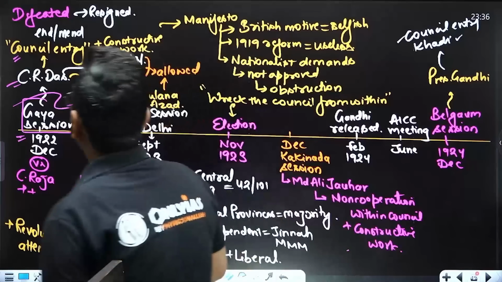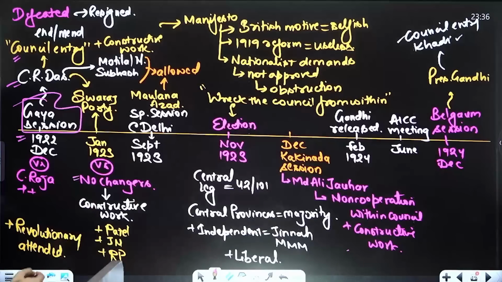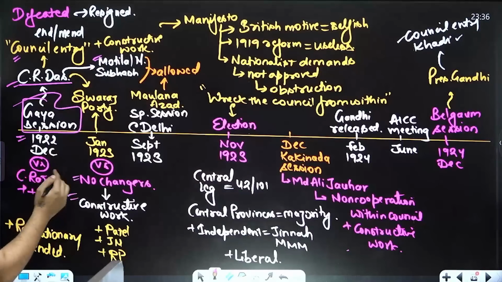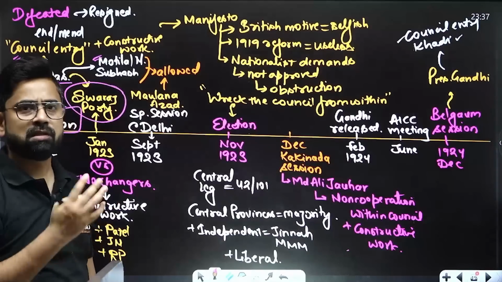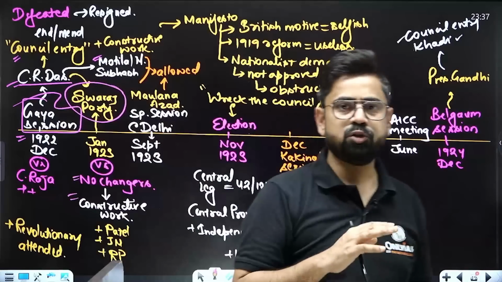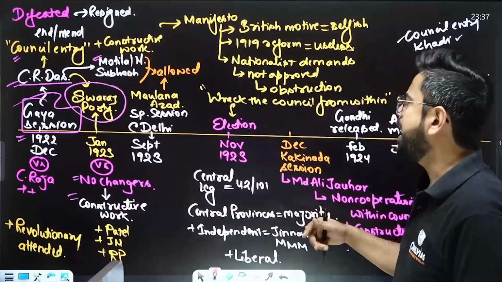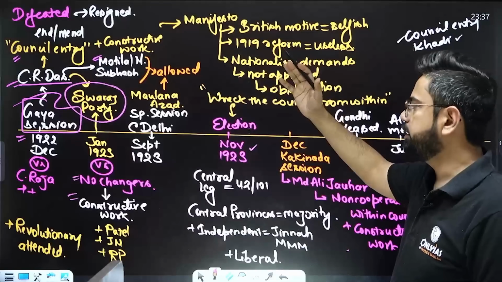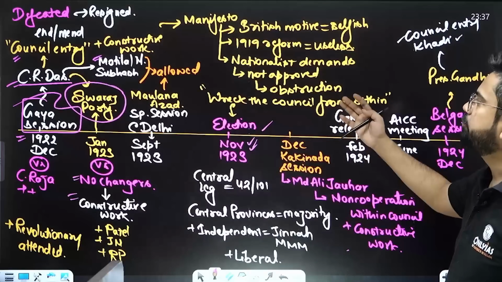But a lot of Gandhians, die-hard followers of Gandhi, who were called no-changers, said that this is not the right idea. We should go for constructive work. That is the reason Motilal Nehru and C.R. Das left the party and started their own Swaraj Party. The Swaraj Party was not outside the Congress but within the Congress, and the agenda was that they would join the council but do constructive work as well. This clash continued, and finally they agreed. Gandhiji also suggested that yes, let them enter the council. So in November was the election of the councils, and they performed really well.